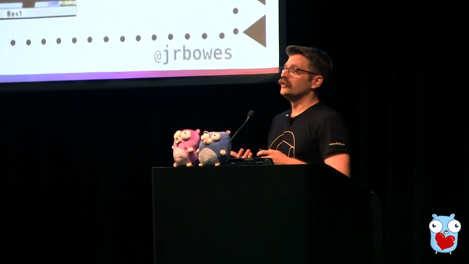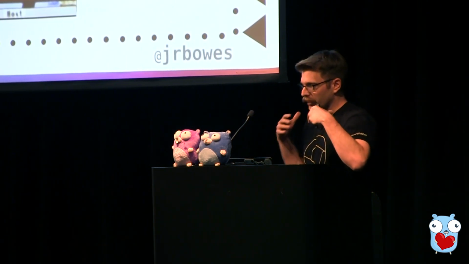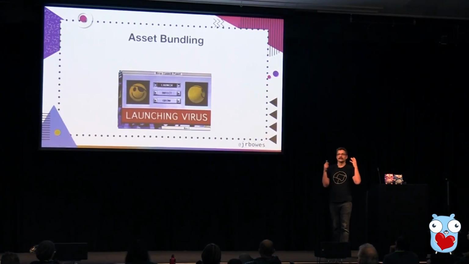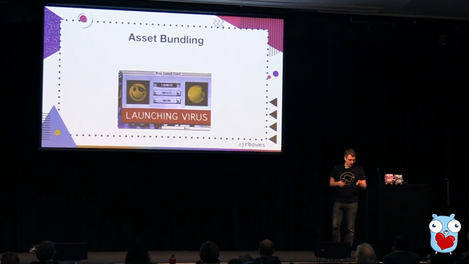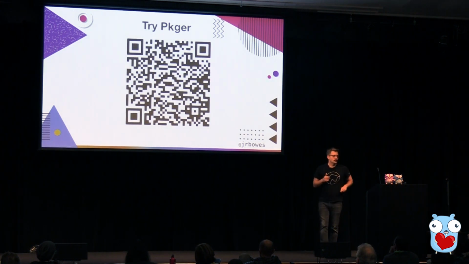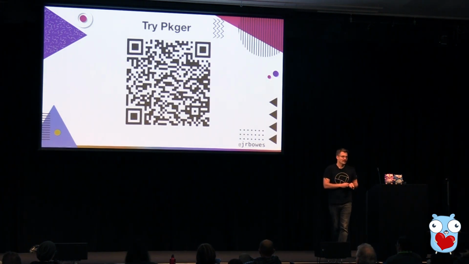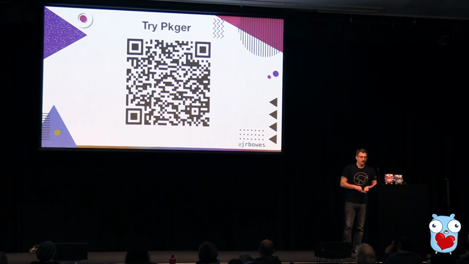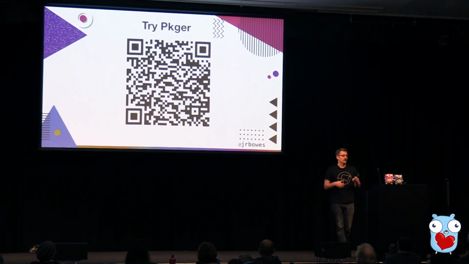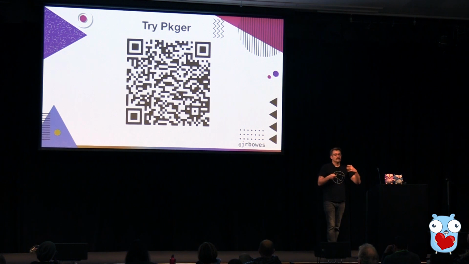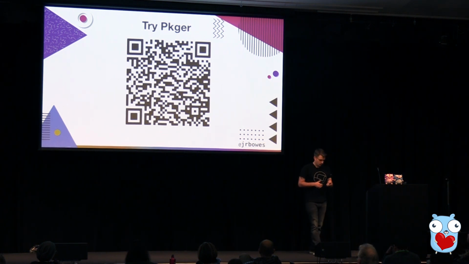The way we typically do this is by doing a generation step where we take our asset files and convert them into source code, into constant vars, and then using those to fill the data segment of our built binary. So here's where I give a shout out to Mark Bates' packr for this. It's a cool program for doing this asset bundling. There are a few other options, but what I like about Mark's is that he's made it module aware, so you can access things relative to your modules, which is cool.